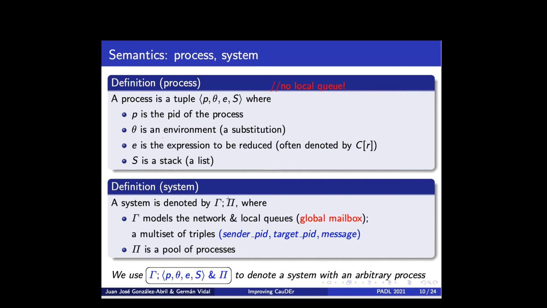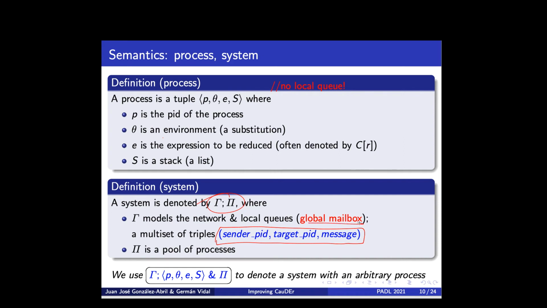So a system is then formalized in this way, a pair gamma, pi, where gamma is a multiset of triples of this form. Basically a multiset of messages that we represent by means of a triple with the PIDs of the sender and the target processes, and then the value of the message. And this gamma is called the global mailbox.